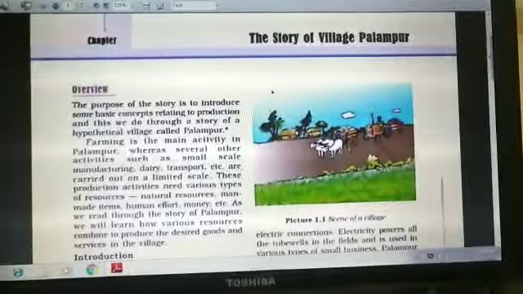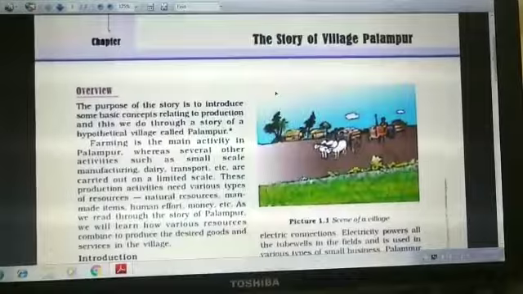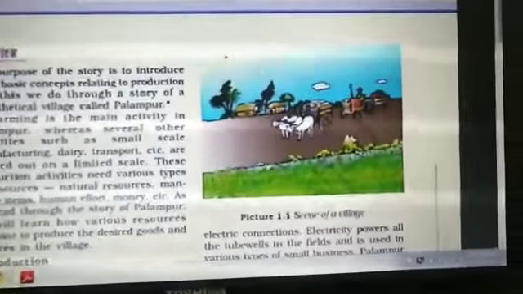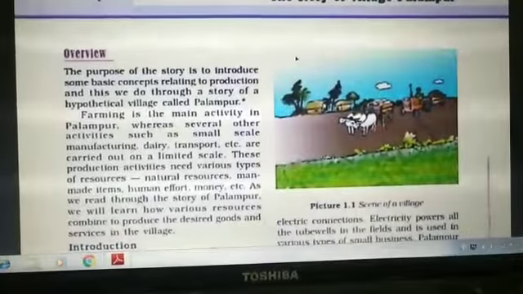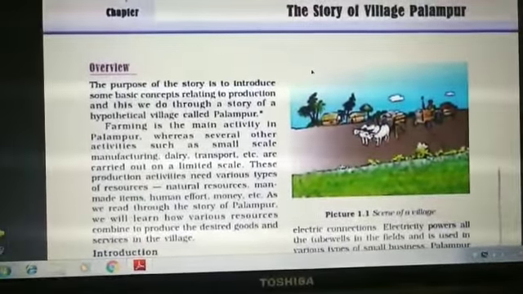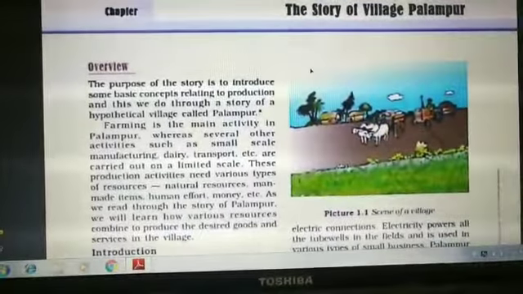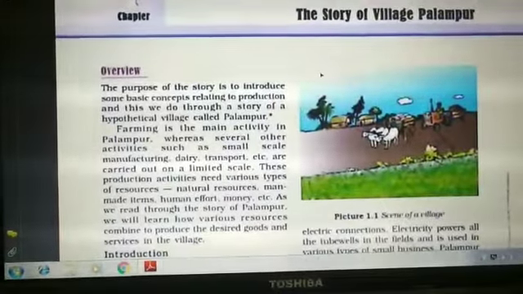Today we are going to start lesson number 1 of economics, class 9, the story of village Palampur. You can see the scene of a village in the picture given. The main purpose of this story is to introduce some basic concepts related to production methods, and we will do this with the help of a story of a village.